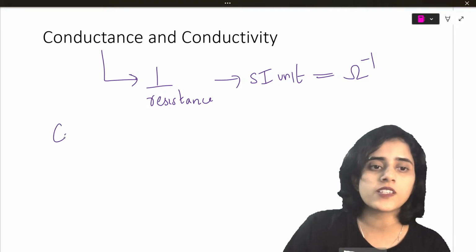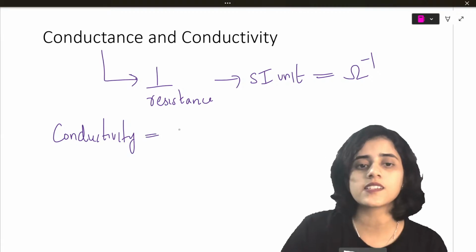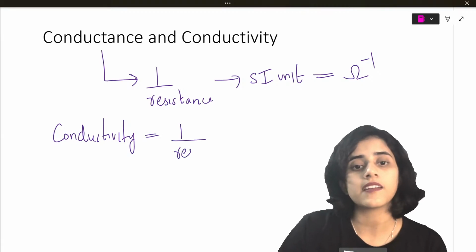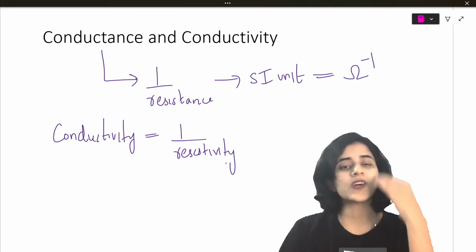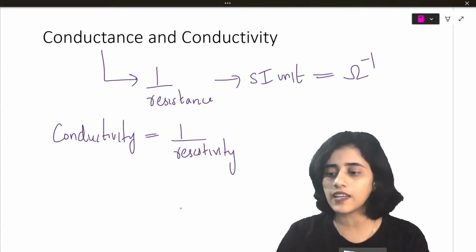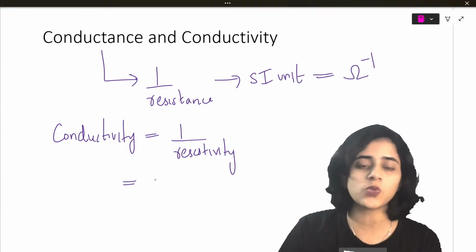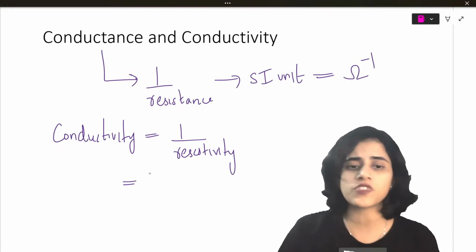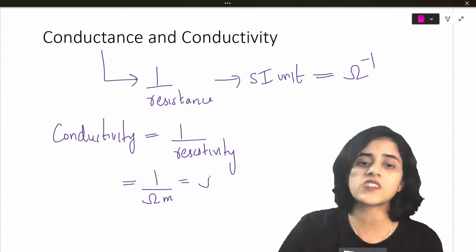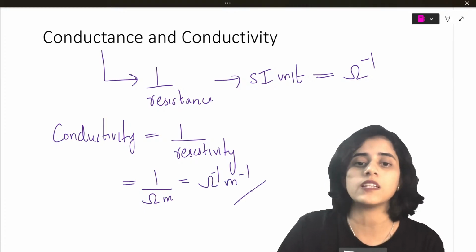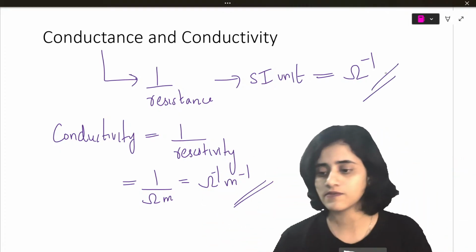Now what is conductivity? Conductivity is 1 by resistivity. So conductance is 1 by resistance, conductivity is 1 by resistivity. So what will its unit be? Do you remember the unit of resistivity? It was ohm meter. So 1 by resistivity is ohm inverse meter inverse. Very easy. Conductance, conductivity done.